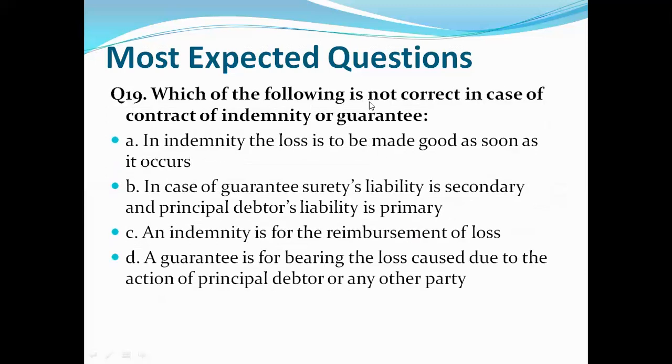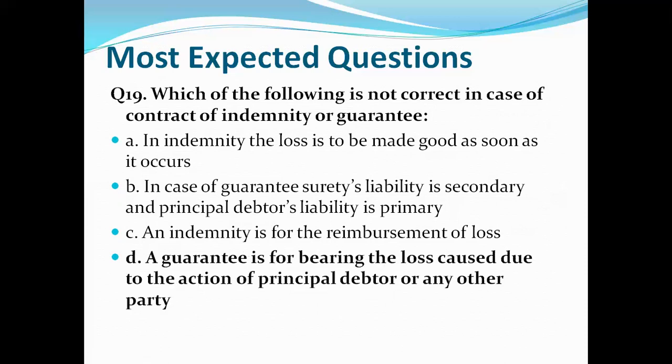Which of the following is not correct in case of contract of indemnity or guarantee? So our options are in indemnity, the loss is to be made good as soon as it occurs. In case of guarantee, surety's liability is secondary and principal debtor liability is primary. An indemnity is for the reimbursement of loss. A guarantee is for bearing the loss caused due to the action of principal debtor or any other party. So let's see what is the correct answer.